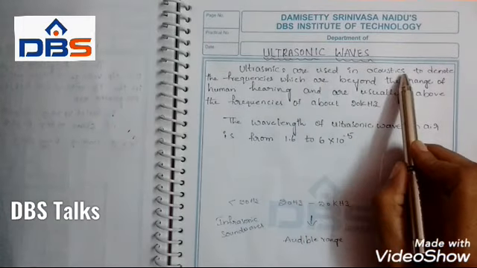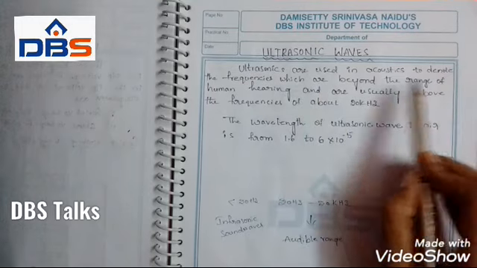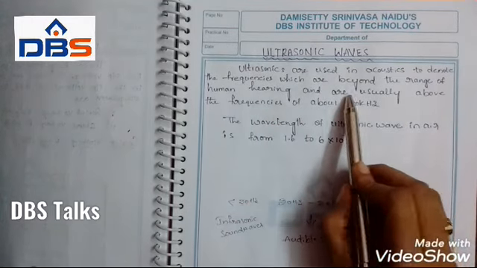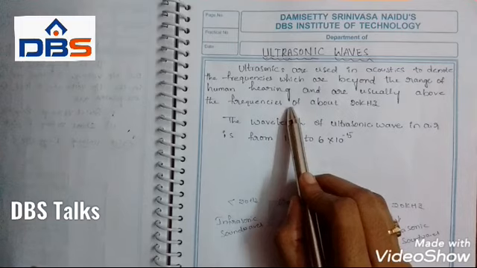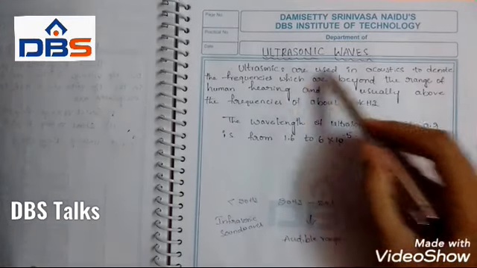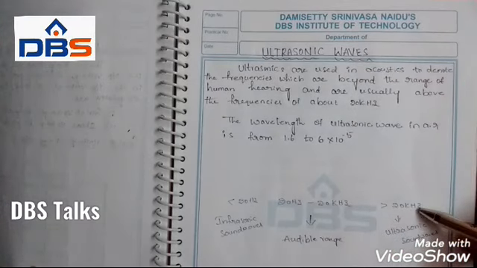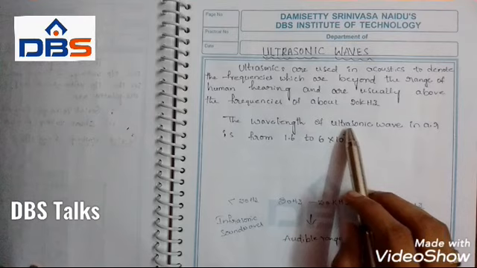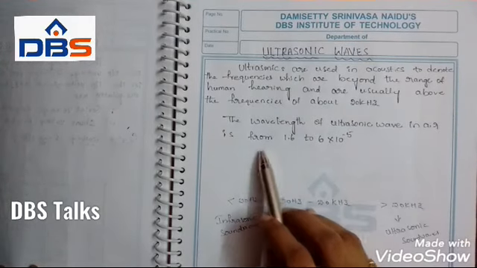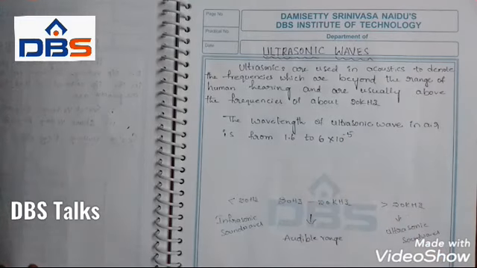Now we will see the definition. Ultrasonics are used in acoustics to denote the frequencies which are beyond the range of human hearing and are usually above about 20 kHz. As I said, ultrasonics are sound waves above 20 kHz, and the wavelength of the ultrasonic wave in air is from 1.6 to 6 × 10^-5.